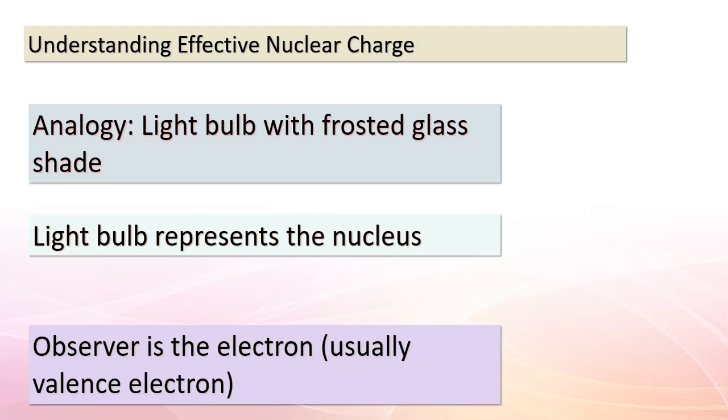Here's where the analogy gets intriguing. The other electrons in the atom, especially the core electrons, play the role of a frosted glass lampshade. Their presence diminishes the amount of light, or nuclear attraction, that reaches the observer, our electron. Now, think about this. If the light bulb gets brighter, representing an increase in atomic number, Z, while the lampshade remains unchanged, more light is observed. Similarly, if the lampshade gets thicker, representing an increase in the number of shielding electrons, S, less light is observed. So, let's keep this analogy in mind as we explore the trends in effective nuclear charge.